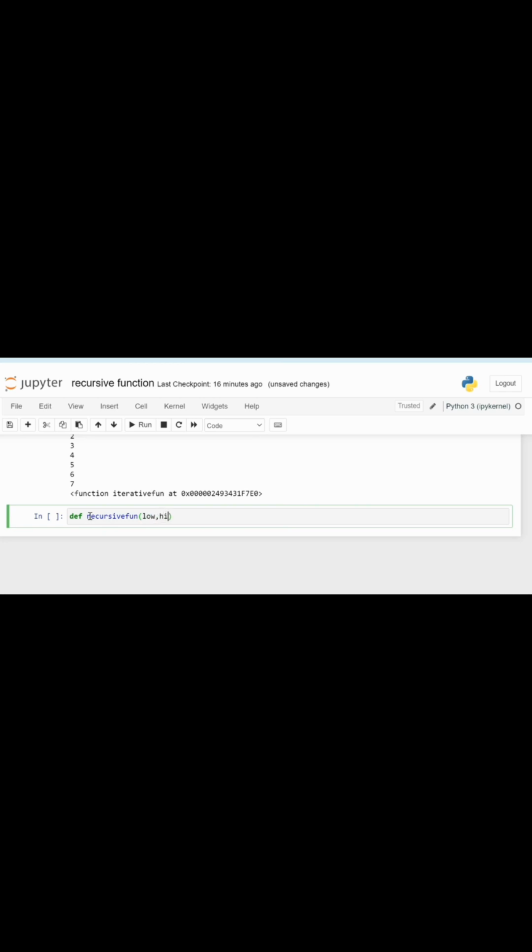There is a slight difference between the iterative and recursive function. We use the condition if low is less than or equal to high, then first print low. Now here we are going to use a recursive function call.